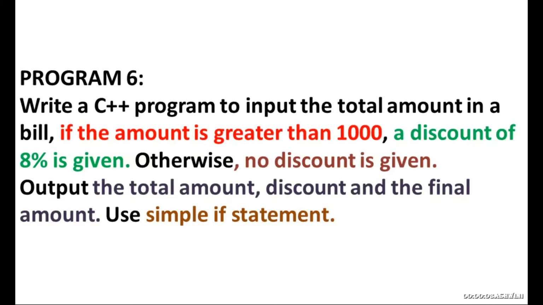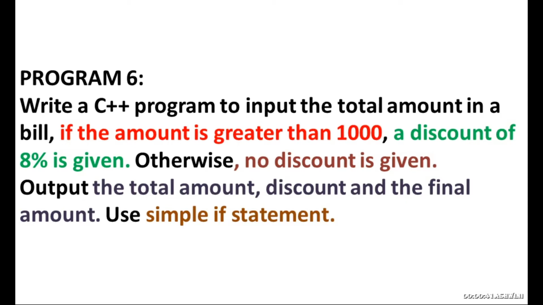Today we are going to see the next C++ lab program of first PUC Computer Science. So the question of this program 6 is, you are going to a shop to buy a product, any product. If you are purchasing more than 1000 rupees, you are going to get 8% of discount. If you are purchasing below 1000, you are getting no discount. So this is the problem.